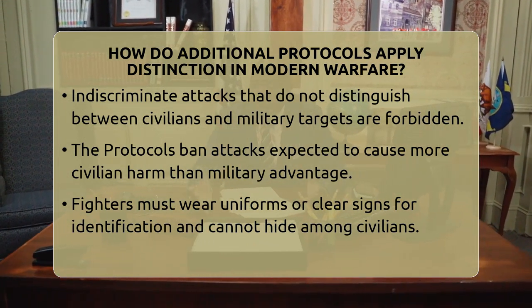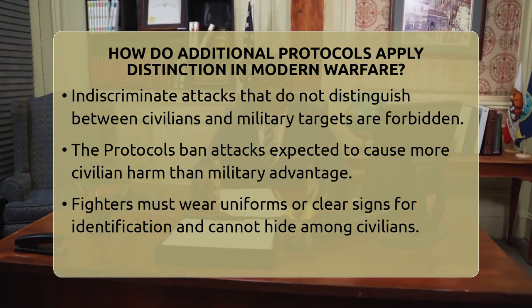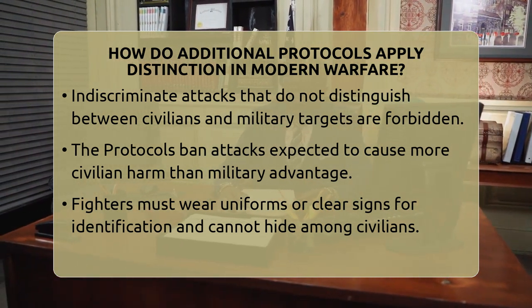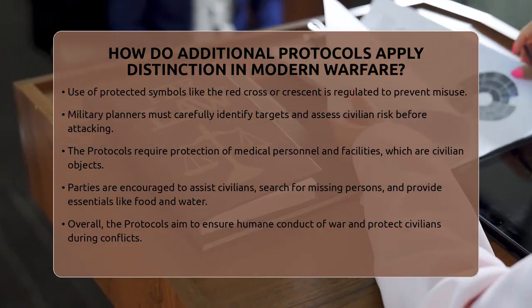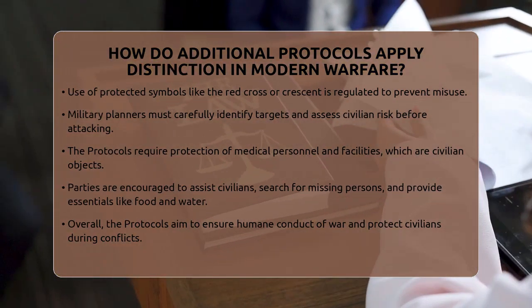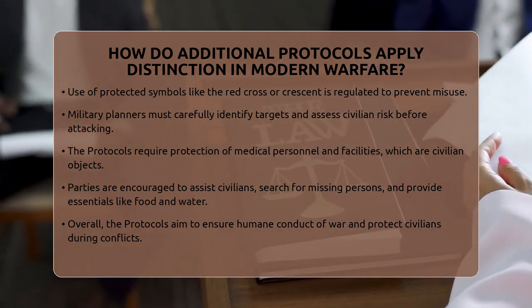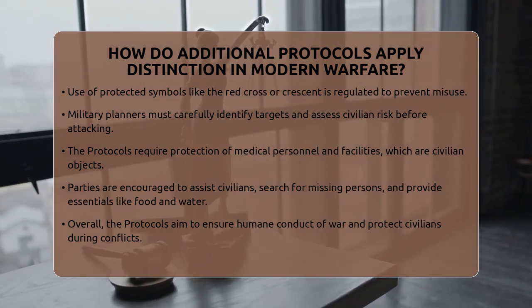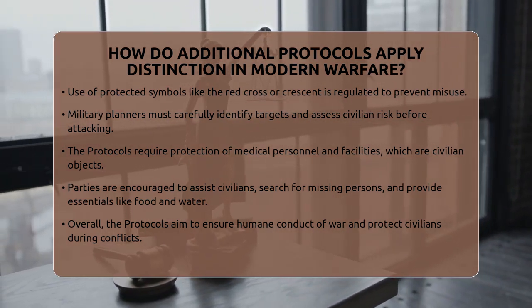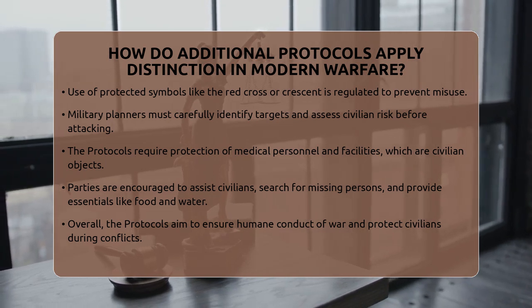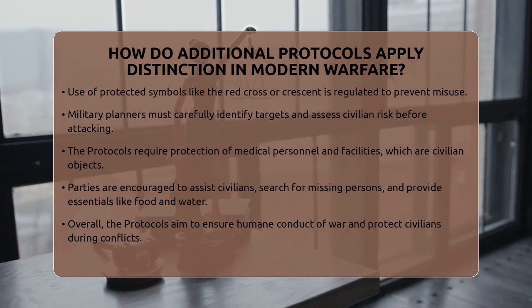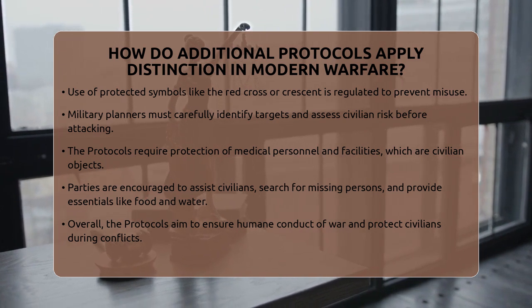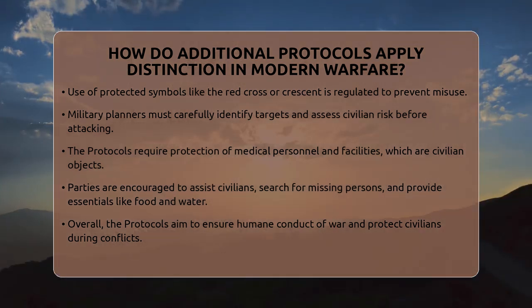In practice, this means military planners must carefully identify targets and assess the risk of civilian harm before attacking. They need to ensure that the target is a legitimate military objective and that the attack will not cause excessive civilian damage. The protocols also require protecting medical personnel and facilities, which are civilian objects. They must not be targeted, and parties should search for missing persons and help civilians access essentials like food and water.